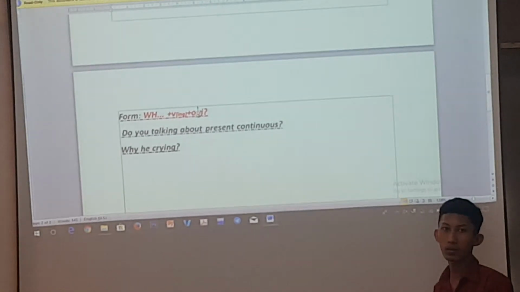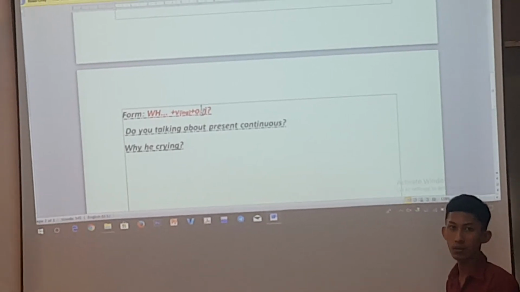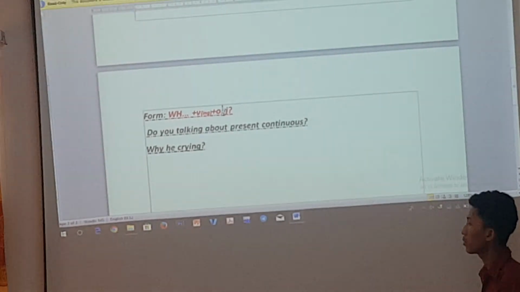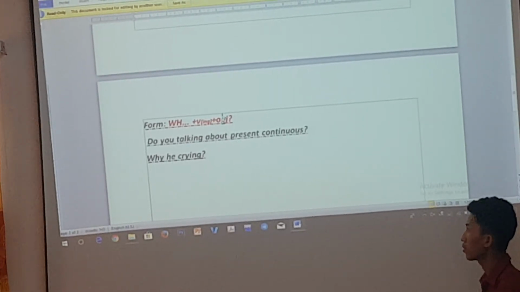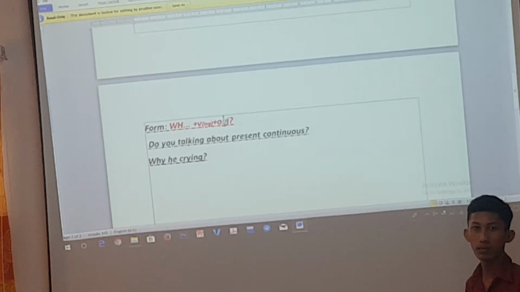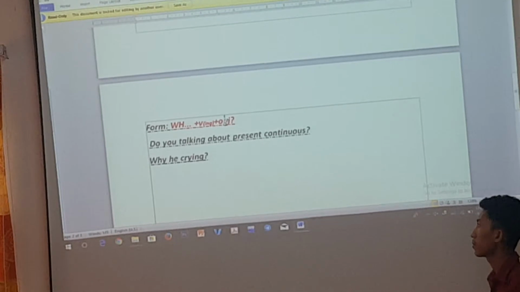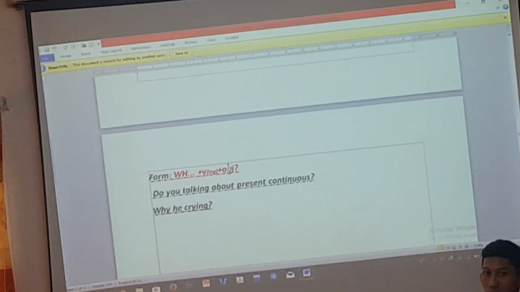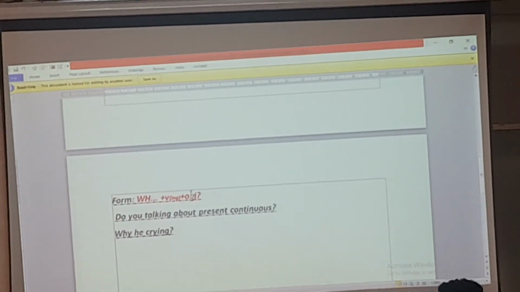It can be like that, or compared to the form, you need to use a WH question. So it can be like, why are you talking about present continuous? Or you can ask how, right? How are you talking about present continuous?